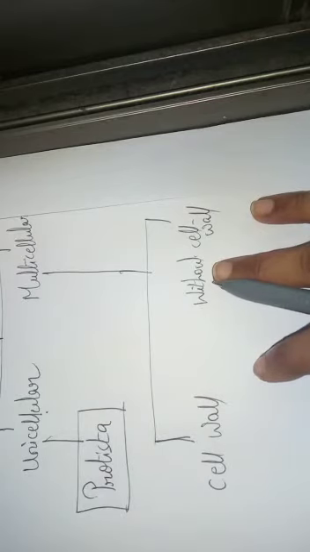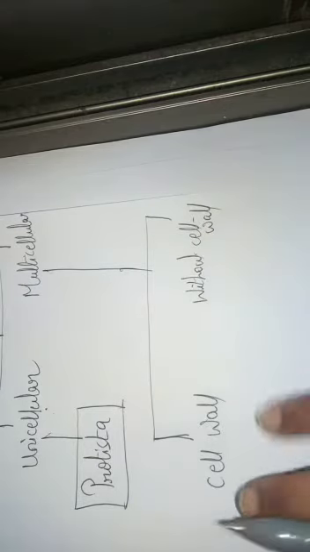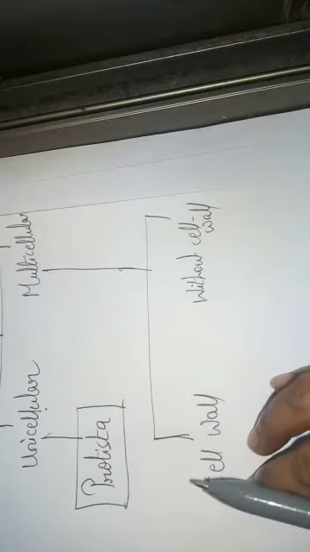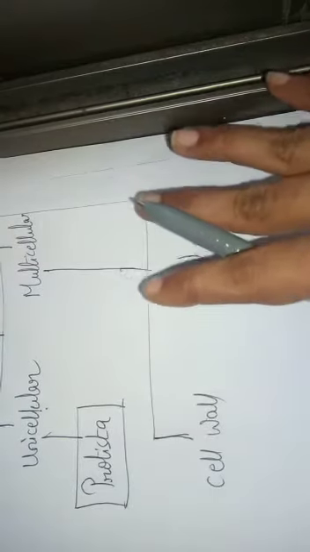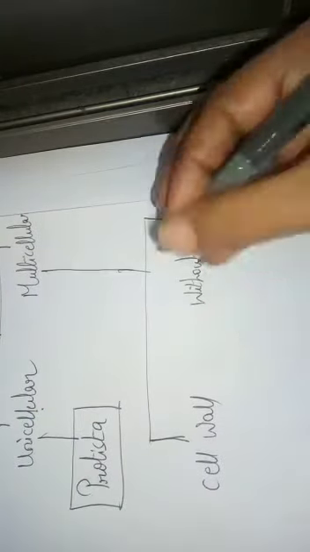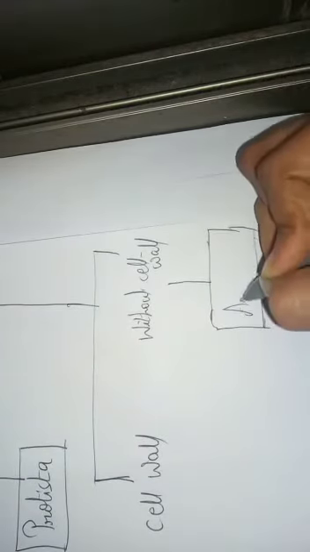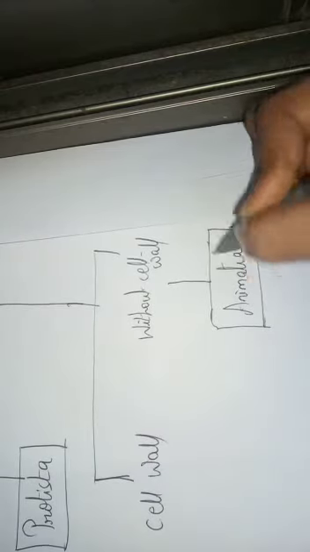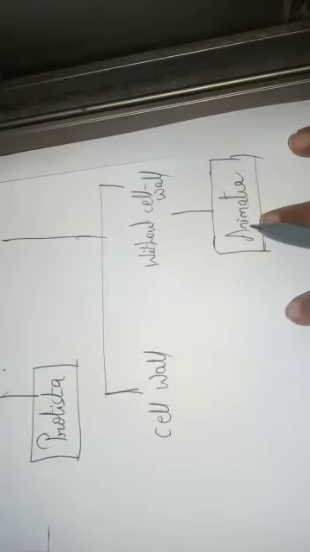When you were studying about the plant cell and the animal cell, you have studied that plants contain a cell wall, animal cells do not have a cell wall, if you remember. So the organisms without cell wall come under a particular kingdom called Animalia. That means the entire animals will come under the kingdom called Animalia.